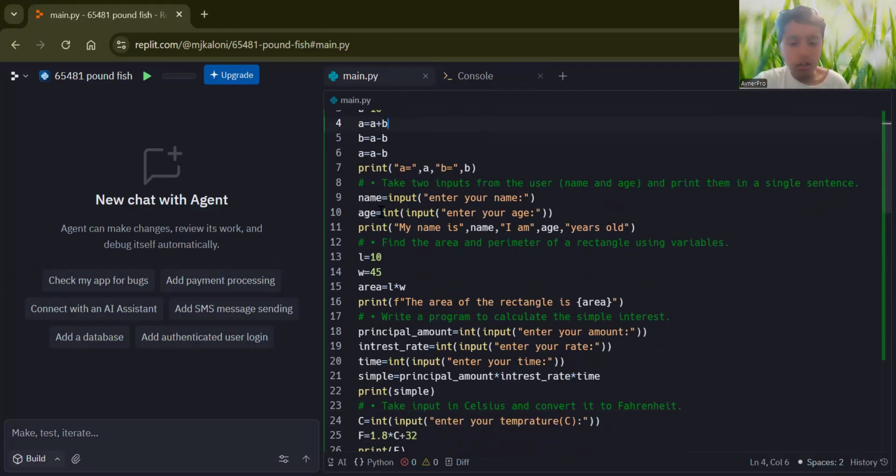Next one. Take two inputs from the user. So it could be name and age, and just print it in a single sentence. So this is what we do.